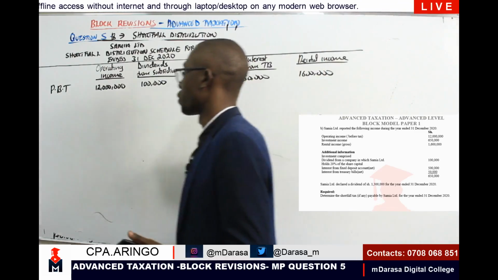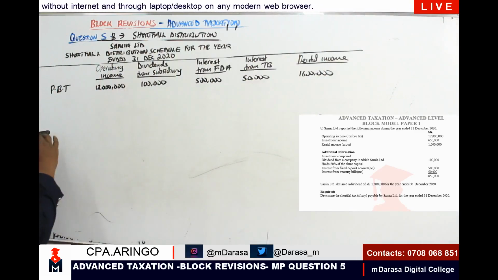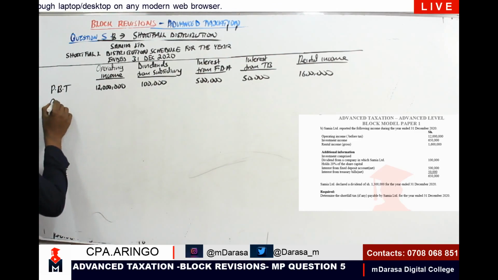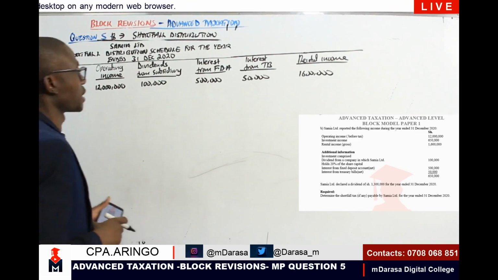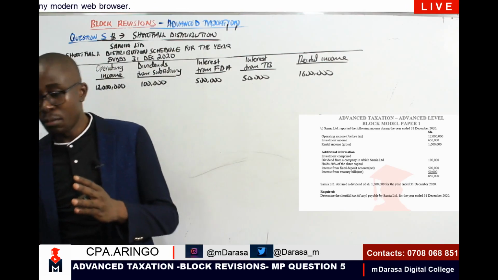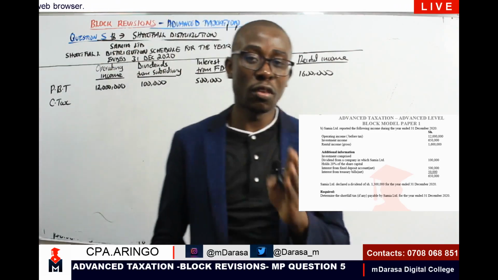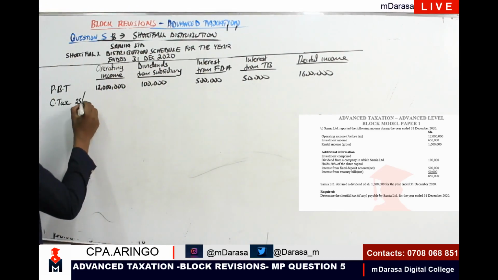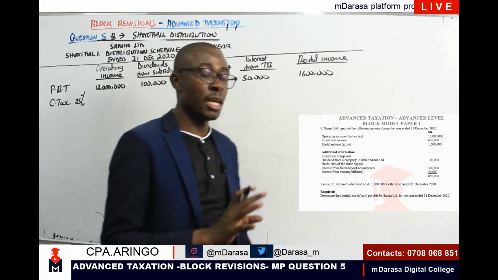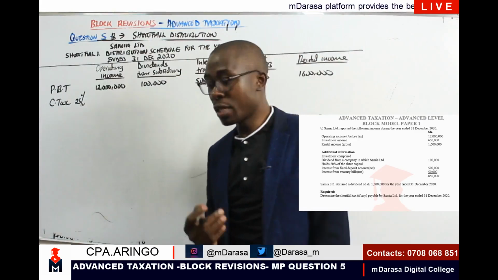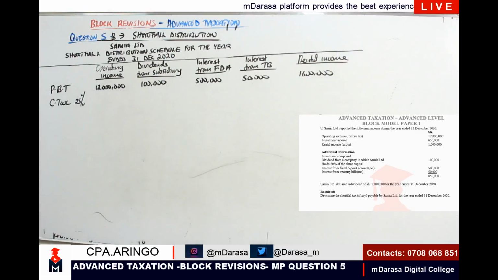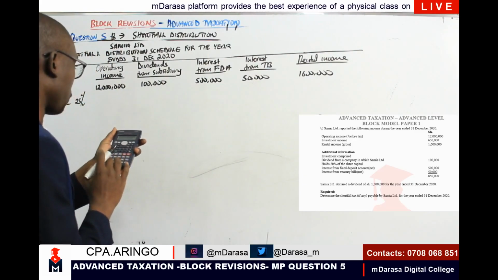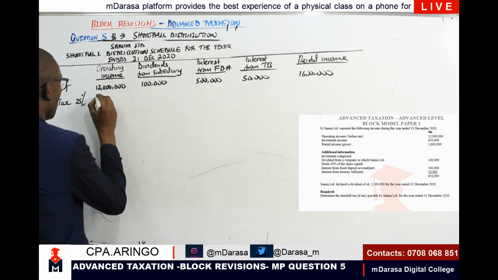Talk about component of tax. Corporation tax, this is 2020. We know very well that in 2020, but of course you'll be given, if we are dealing with 2020, we are going to use 25%. So I'm going to take corporation tax being 25% because you're looking at it in 2020. Any data for 2020, basically you'll be using the rate of 25%. So we start by working out the component of tax. That should give us 0.25 by 12 million, which gives me 3 million.